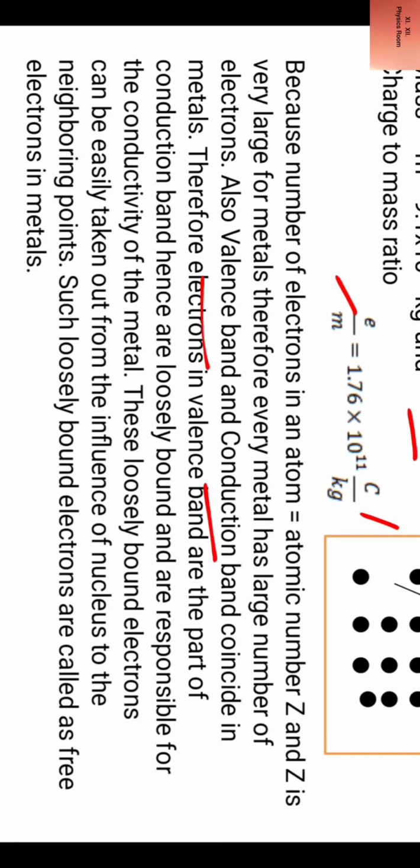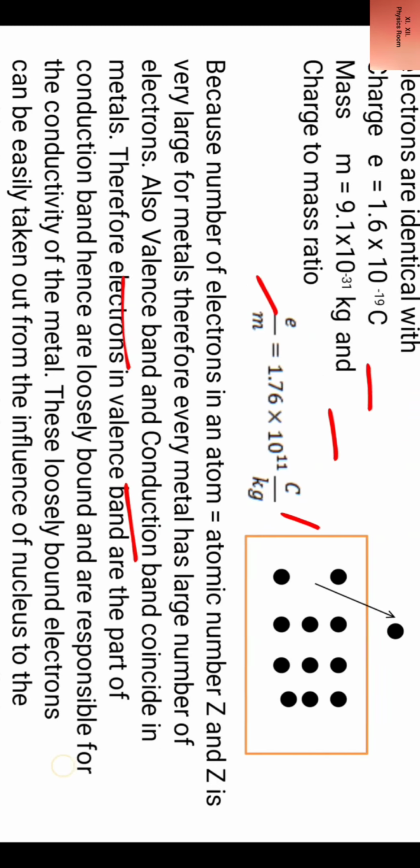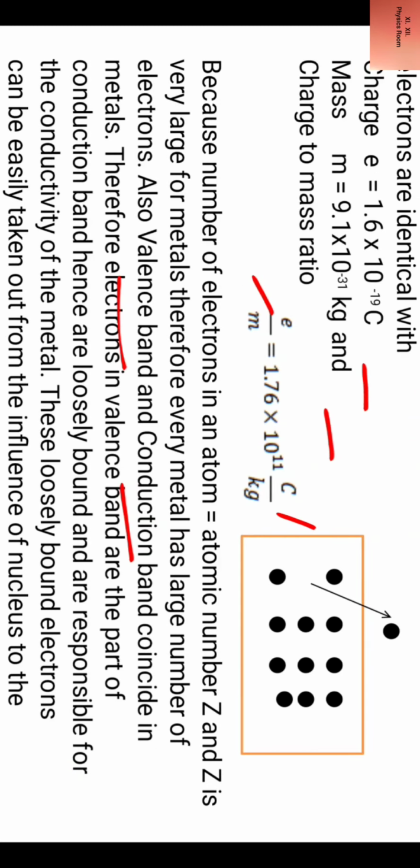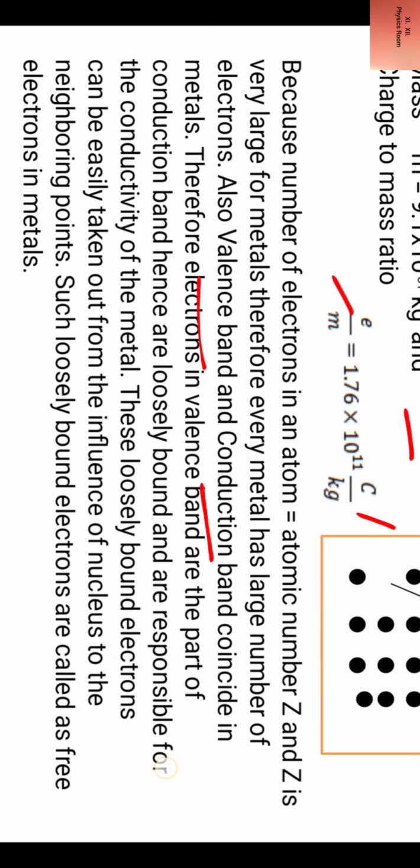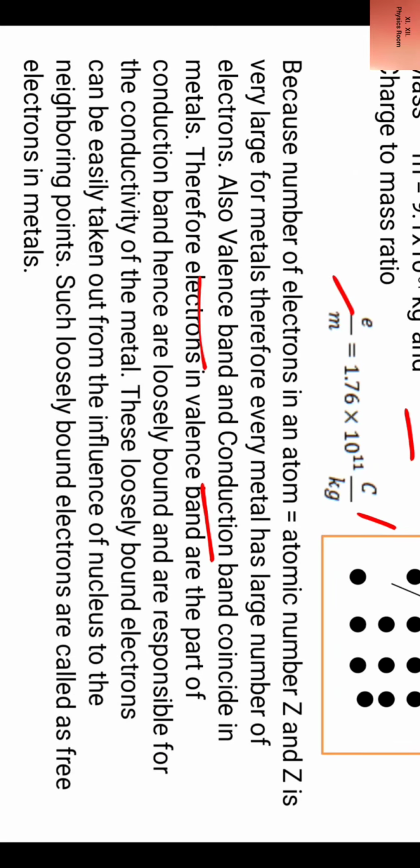These loosely bound electrons can be easily taken out from the influence of nucleus to the neighboring points. Such loosely bound electrons are called free electrons in metals.